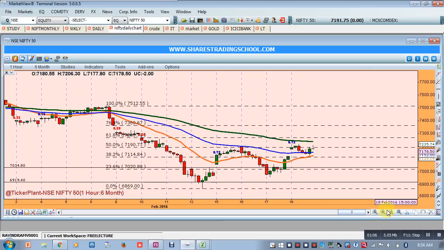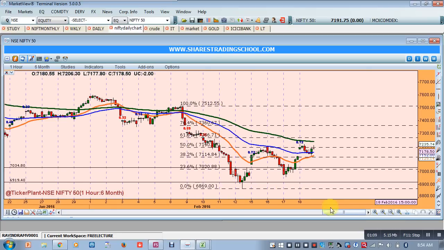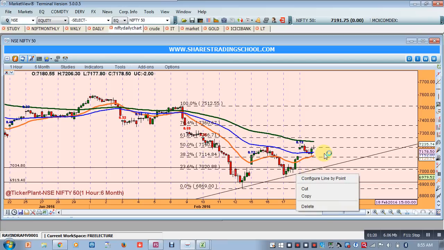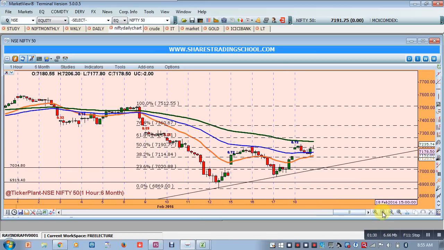Actually, when we plotted this probable pattern of rising bottom in the past, it has already formed, and since then we are expecting a strong recovery. However, the 100 moving average will not allow Nifty to start a proper recovery unless Nifty crosses this 100 moving average and closes beyond this. We will not see a proper uptrend or proper recovery.